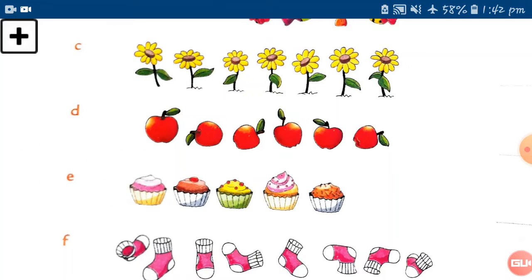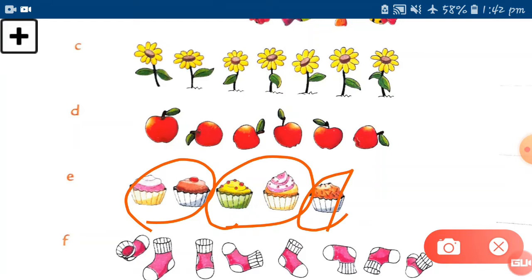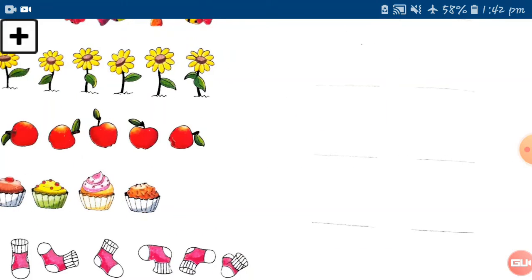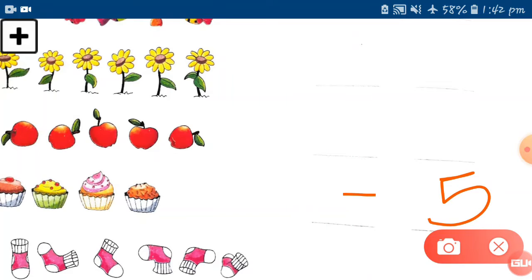See, these are cupcakes, so let's count them and make pairs, 1 and 2. You can see this one cupcake is alone, so this number will go with the odd numbers. How many cakes are there? 1 2 3 4 and 5. So these 5 cakes will go with the odd numbers. Here are the odd numbers, and you have to put a dash at the even number place. This is the way you have to do this exercise.